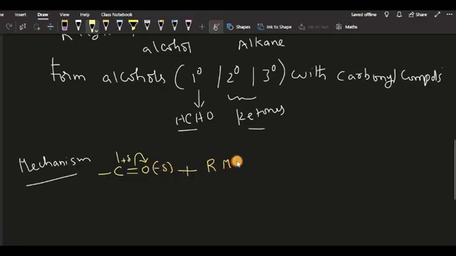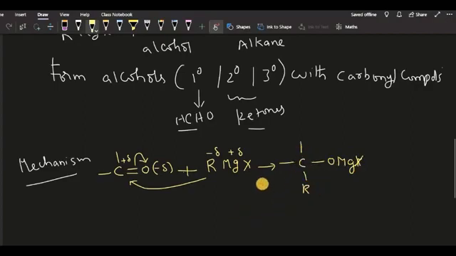If you take RMgX, R will become negative and magnesium will become positive. All of this takes place simultaneously to give the product. The first initial product will be the carbon with O-MgX, or MgBr, and this alkyl group will be attached.